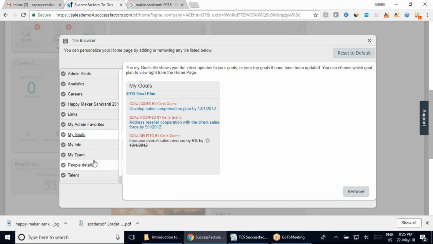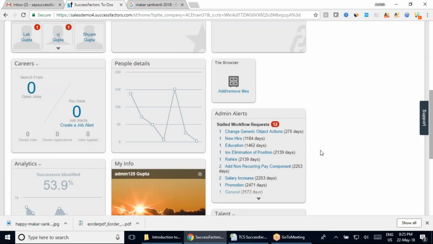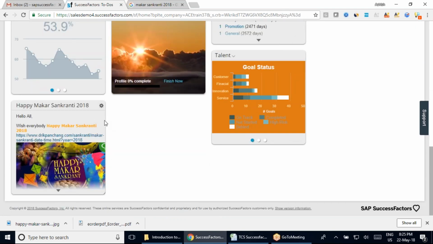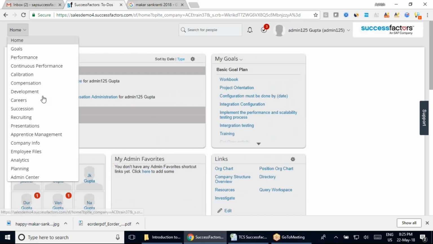Similarly, if you want to remove any of this other information, you can always go ahead and do that. That's the reason I told you that you can completely configure your home page that we have here. So that was another change that we have just seen. Let's see some more detail that we can do in your tile section.